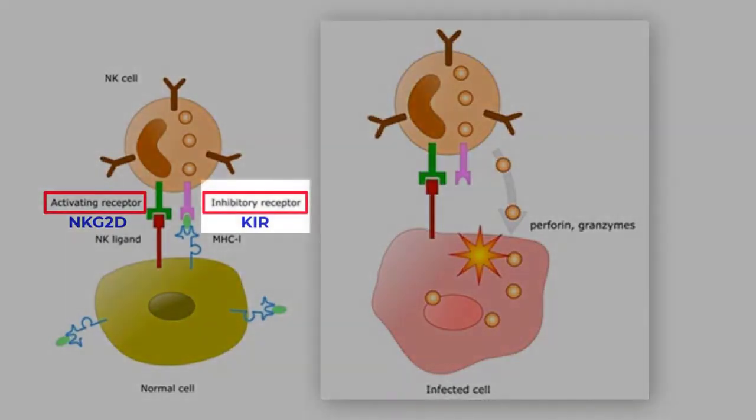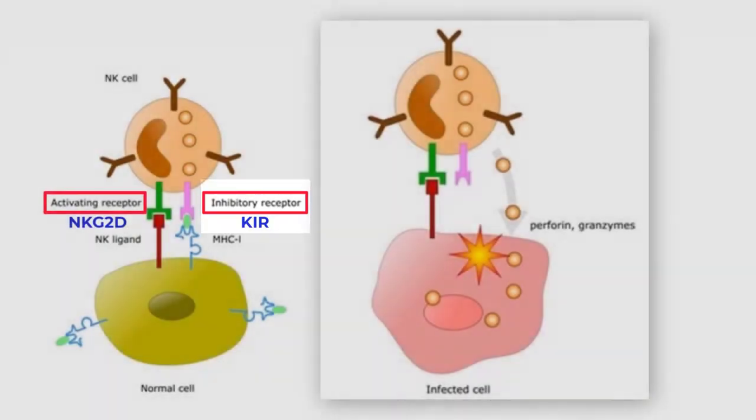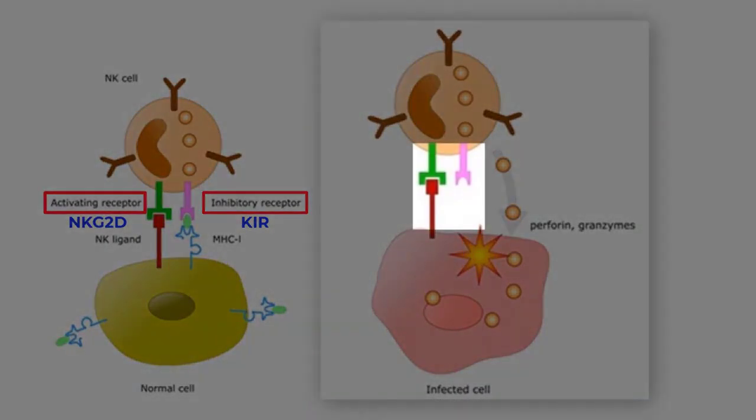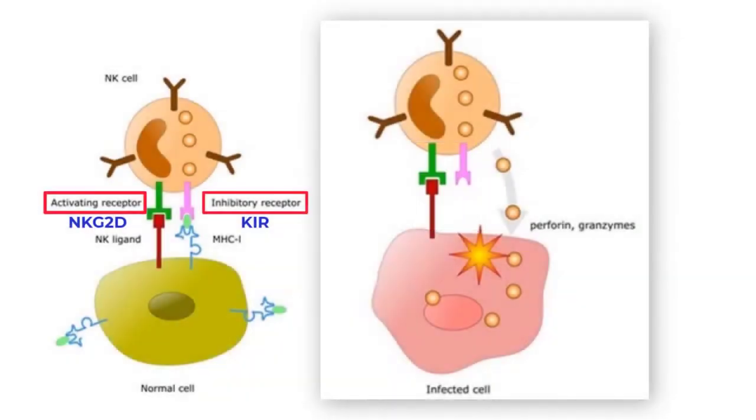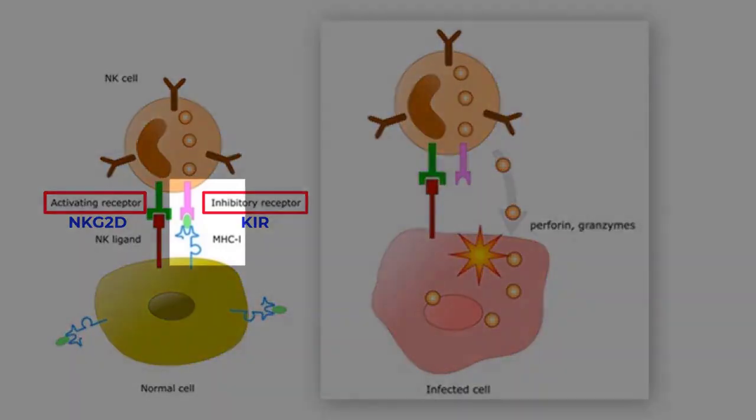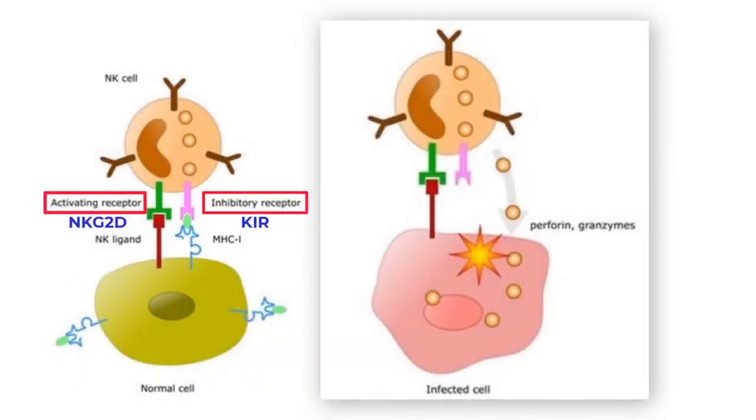However, if the inhibitory receptor is also bound, it will stop the natural killer cell from killing. In order for a natural killer cell to kill, its activator receptor must be bound, and its inhibitory receptor must not be bound. MHC1 is able to bind the inhibitory receptor on natural killer cells. Thus, as a cancerous cell becomes less able to produce MHC1, it is less able to bind the inhibitory receptor on natural killer cells.